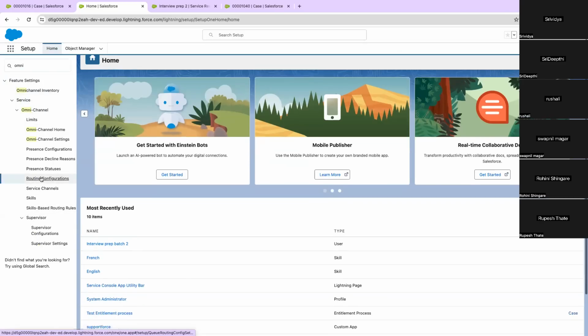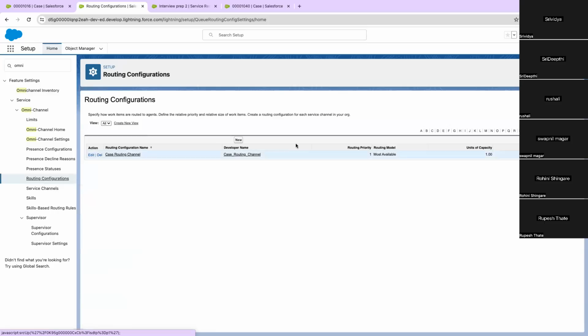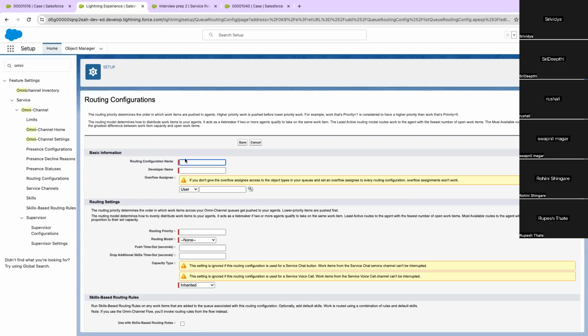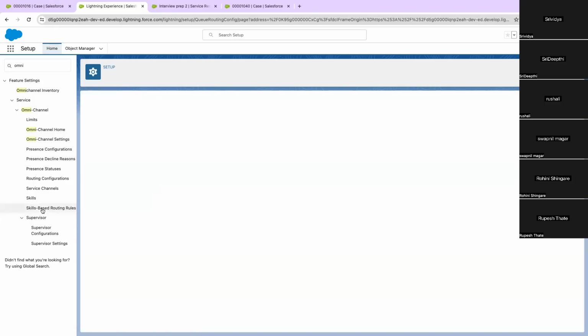Now let's create another routing configuration. There is one option, skill-based routing rules.